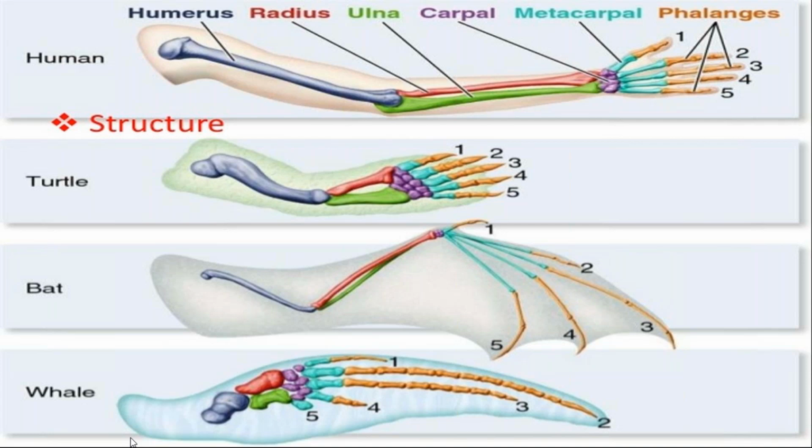This question is also asked at different times. The homologous organs, their examples, and that they are examples of divergent evolution, convergent evolution, and different examples. These are the most important points you have to keep in mind about homologous organs and analogous organs. Homologous organ: same ancestor, different function. The ancestor is the same, but they are performing different functions.